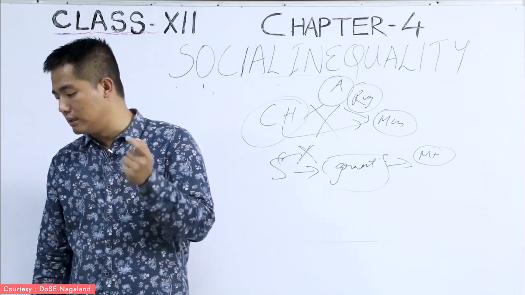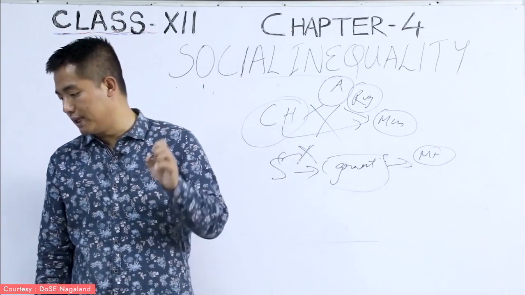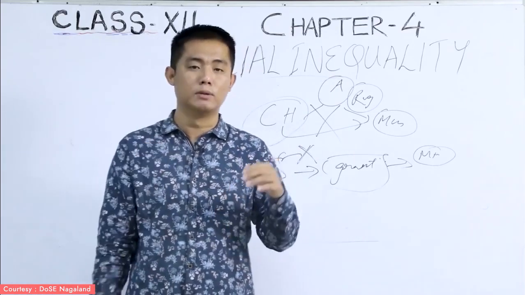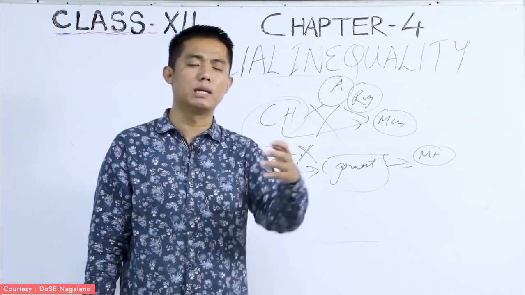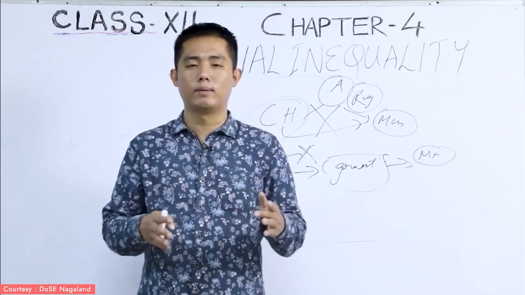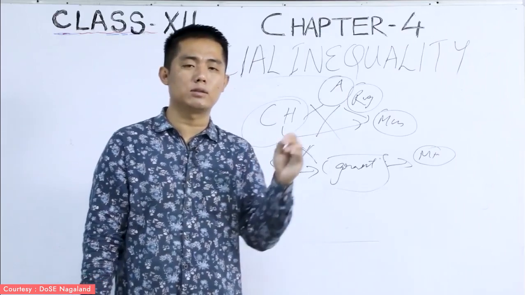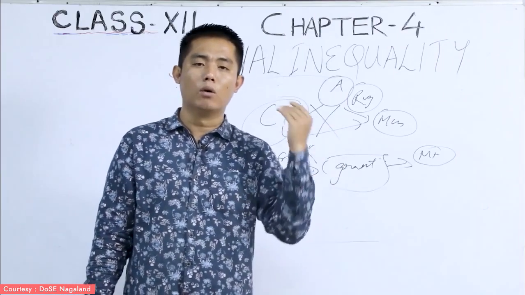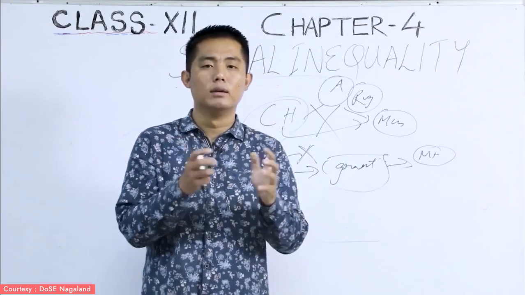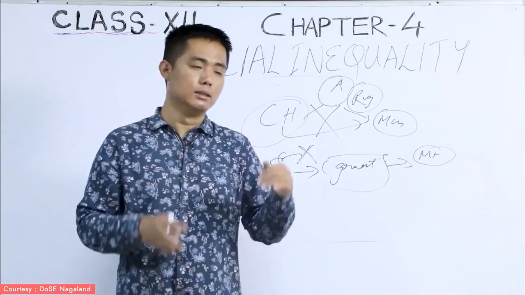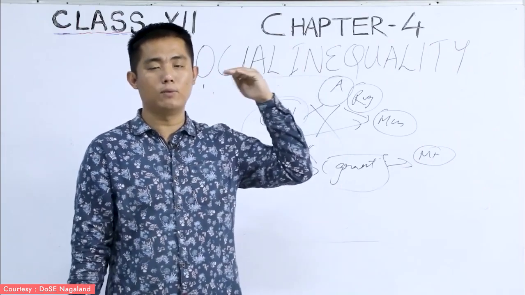The sixth provision is Article 16, Clause 2. What does it say here? Equal opportunity in matters of public employment. When it comes to central jobs and also public sector employment, equal opportunities should be given. It should be fair. That is what it means here. Your selection should not be based on your caste, your gender, your race, or your stature and your features. No such kind of discrimination should be made. Yes, there can be some criteria or categories. For example, in the army, there's a certain height which you have to reach, right?